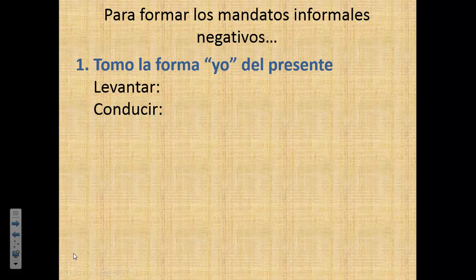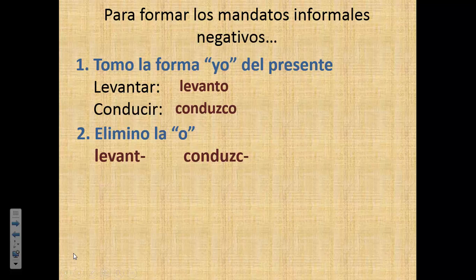Now let's follow how we would form negative informal commands. So this is a little bit different, so I want you to follow along as I talk about these. The first thing that I would do is take the verb and put it in the yo form present tense. So right now we're going to focus on the verbs levantar and conducir. Levantar, to get up, and conducir, to drive. So levanto and conduzco. So you put it in the yo form present tense.